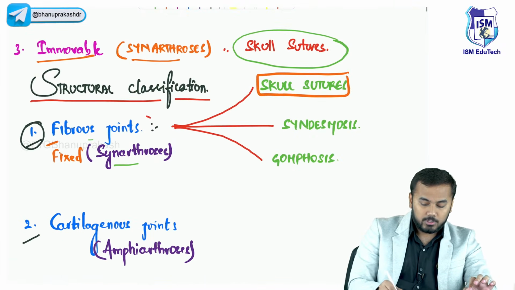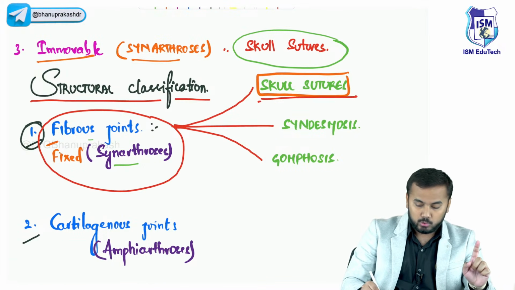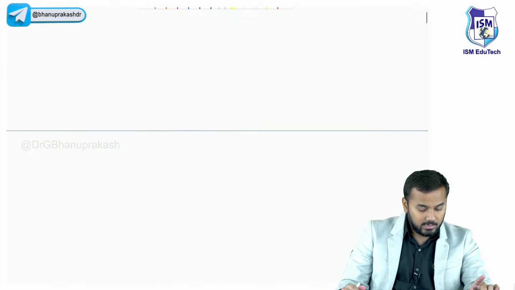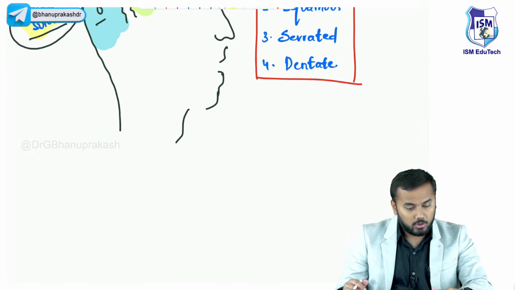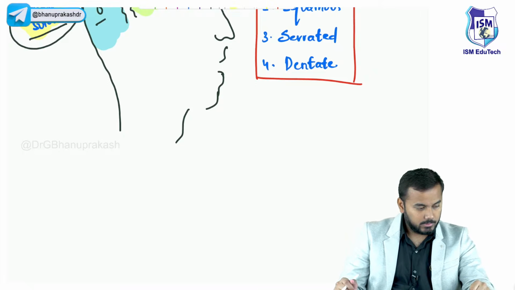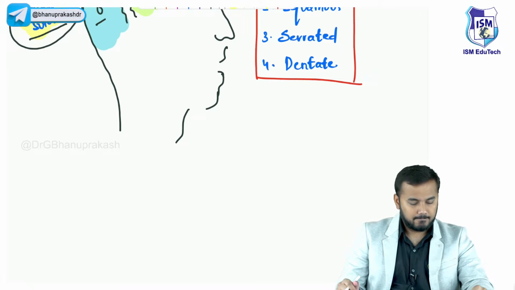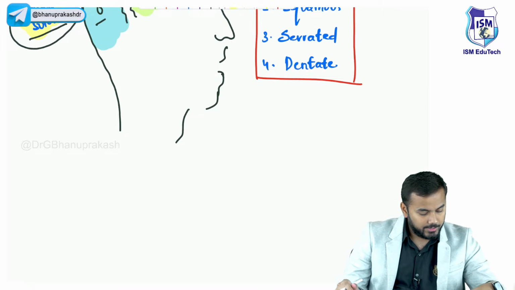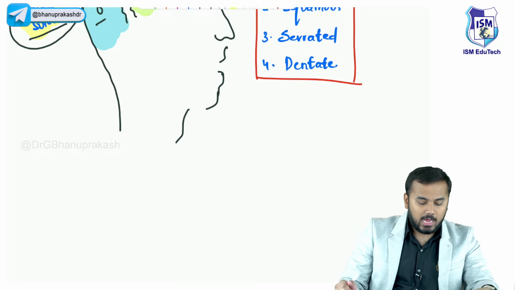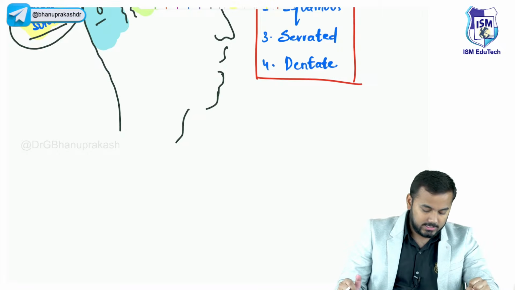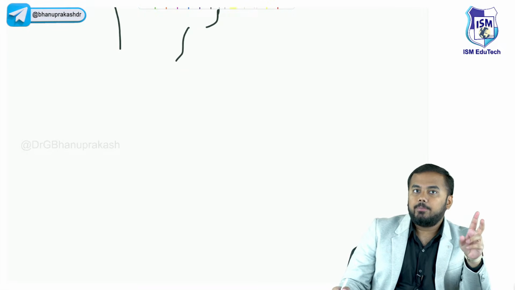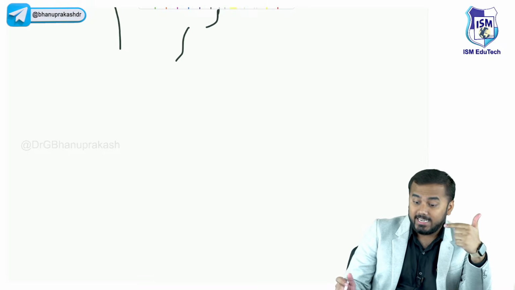Just now we discussed fibrous joints. Within these fibrous joints, we discussed sutures. Now I will be discussing syndesmosis and gomphosis. Before that, I just want a green signal from you whether all of you are clear or no. Yes? Srishti, very good. So these are the different types of sutures which you will see. Okay, right. Now the second important type in the fibrous joints after sutures is syndesmosis.